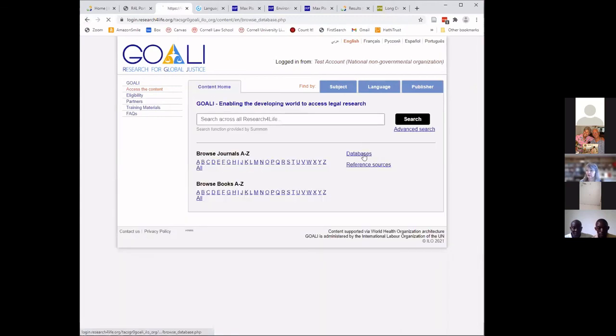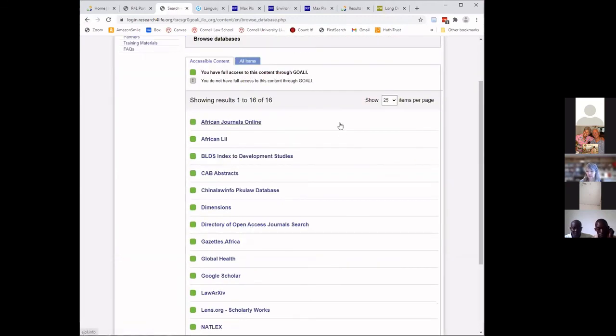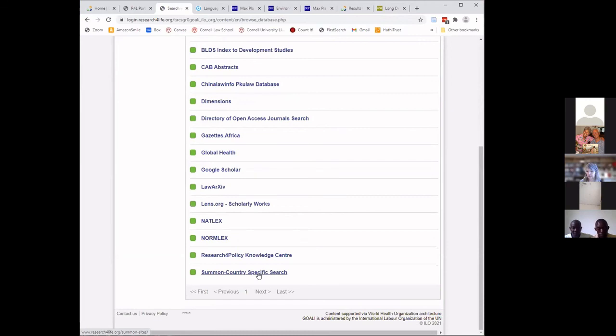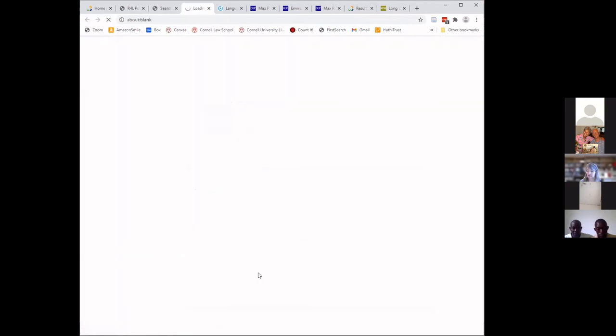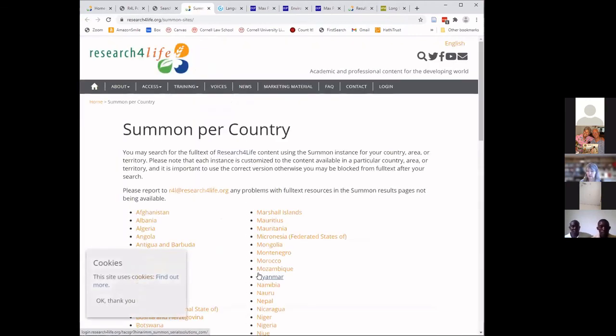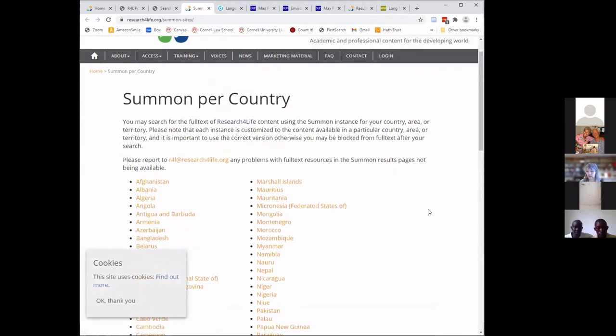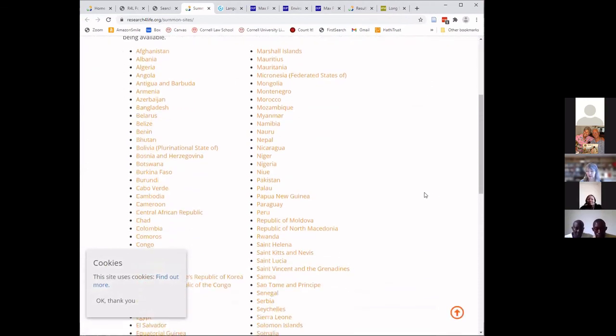So I just clicked on databases, scroll down, and you'll see there's a Summon country specific search. And I can select the country to see what I have access, to search Summon only for materials that in my country I have access to.